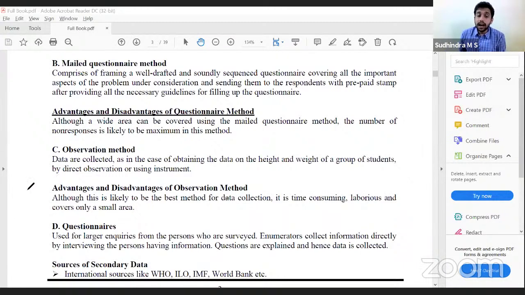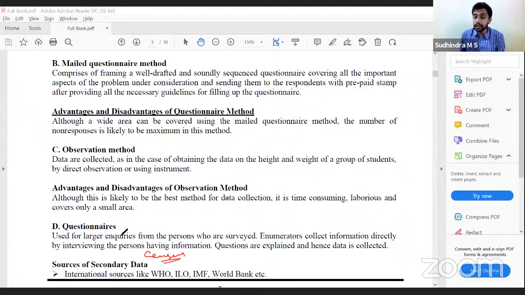Last one, questionnaire. Used for larger inquiries from the persons who are surveyed. Enumerators collect the information directly by interviewing the persons having the information. Questions are explained, hence data is collected. The best example of this is the census.